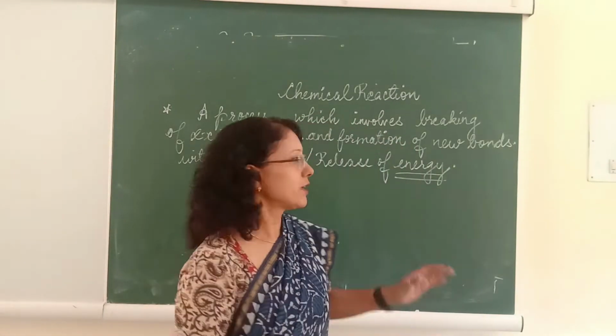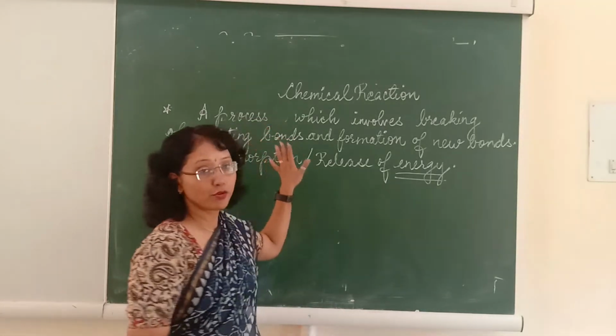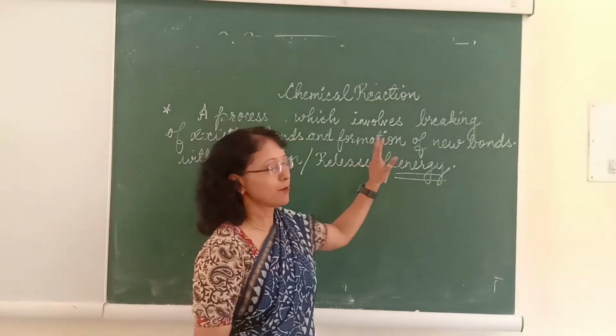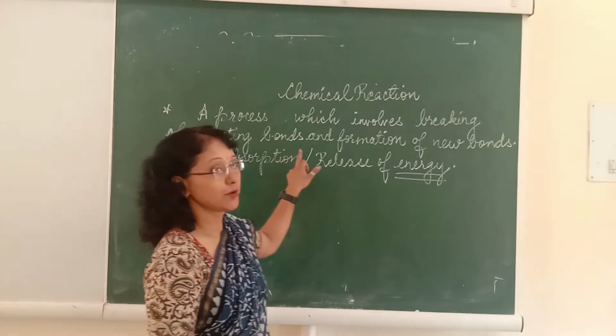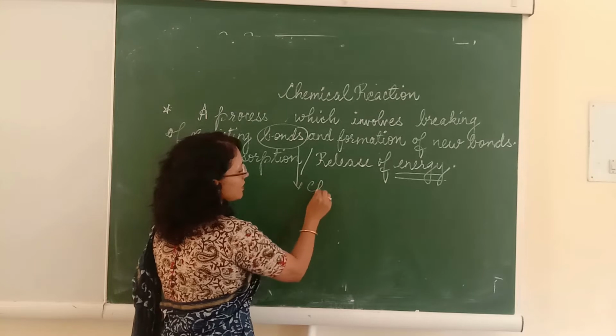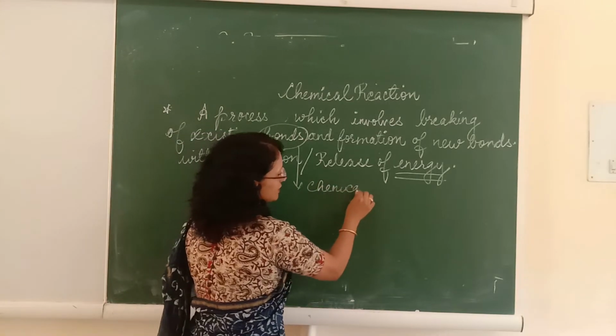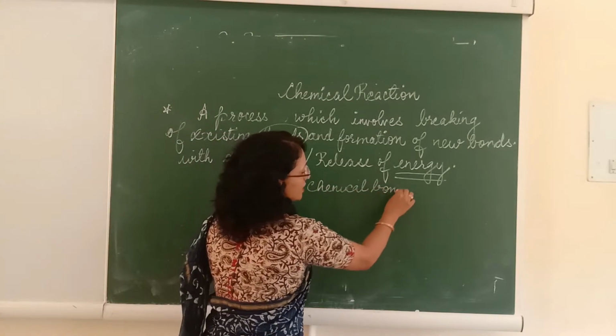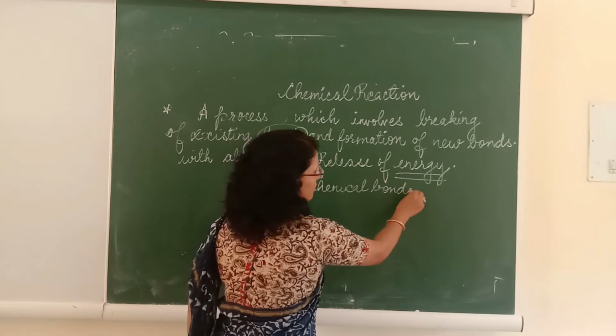So what is a chemical reaction? A process which involves breaking of existing bonds. What are these bonds? These bonds are the chemical bonds that are present in between the atoms in a molecule.